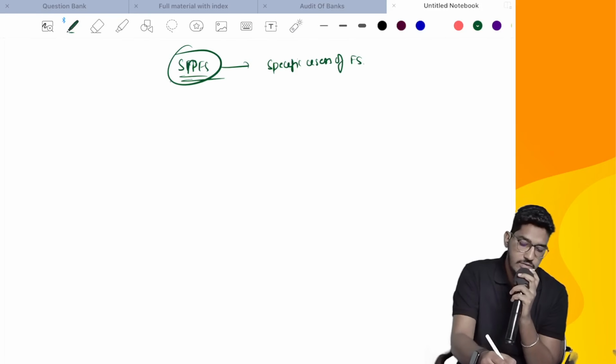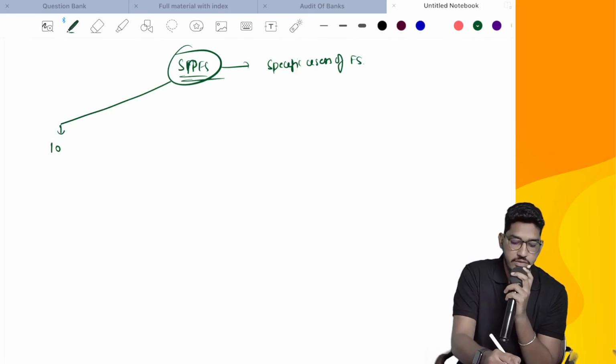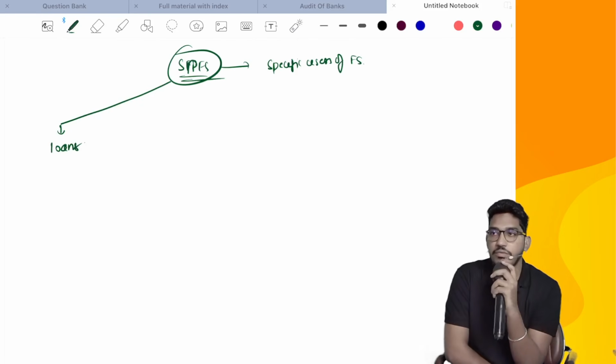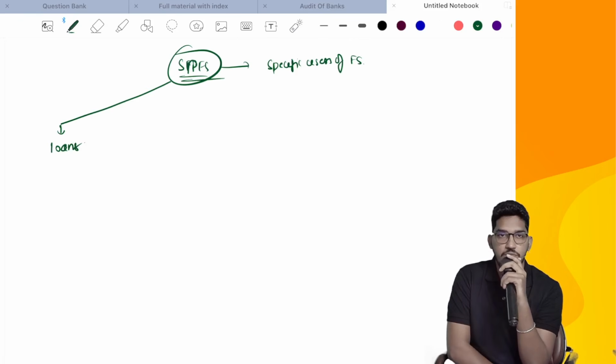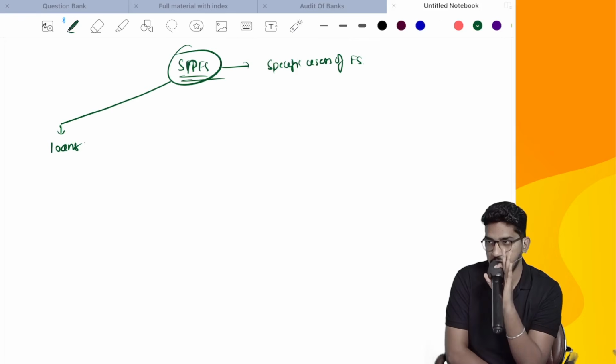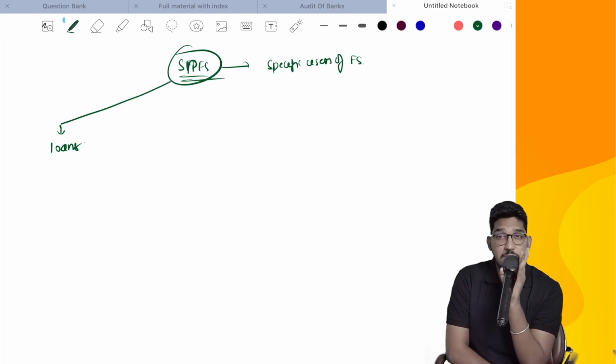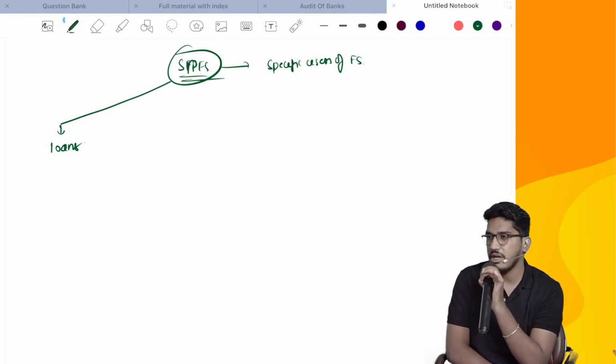Number one, in most cases, we need the special purpose framework when we go for loans, when we go for funding. When you go for funding, the banks might ask you to prepare the financial statements not on accrual basis. They might ask you to prepare them on cash basis, or they will make some changes to accrual only, which they generally call modified accrual basis. So either they will ask you to follow completely cash basis, or they will maintain accrual basis, but for some items they will say you recognize these only on cash basis. That we call modified accrual basis.